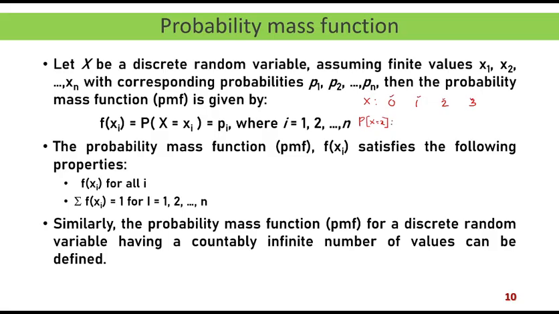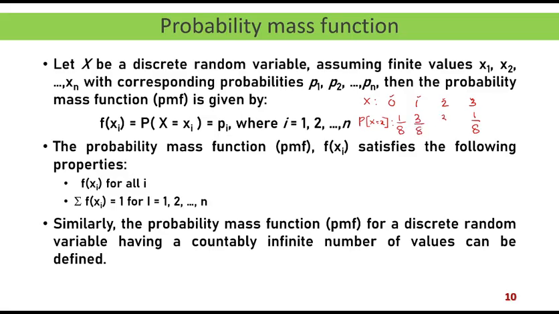And if you remember, we had only one case out of 8 cases where there were 0 heads, and only one case out of 8 cases that had 3 heads. So this is the corresponding probability of x taking the value 0, and this is the corresponding probability of x taking the value 3. And we had 3 cases where x took the value 1.